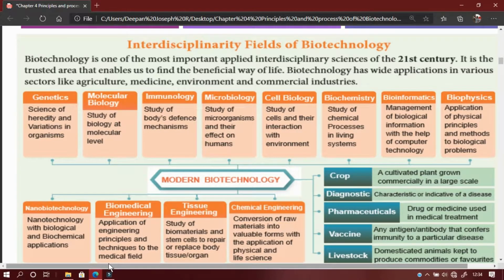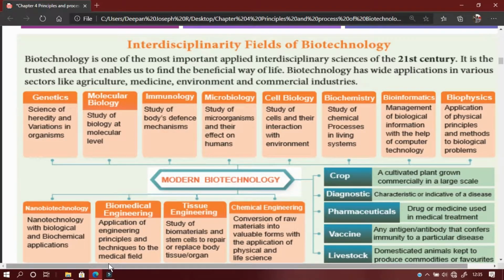Biotechnology is also being applied in other fields like nanobiotechnology and biomedical engineering. By this technology, these fields are getting improved and are seeing great development and boom. So nanotechnology with biological and biochemical applications gives nanobiotechnology and biomedical engineering.